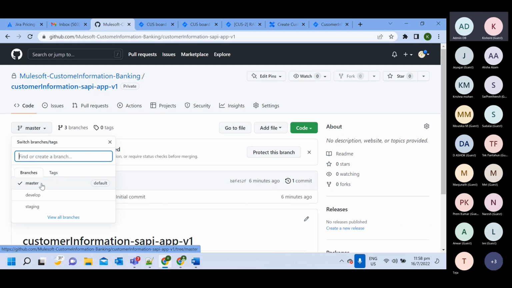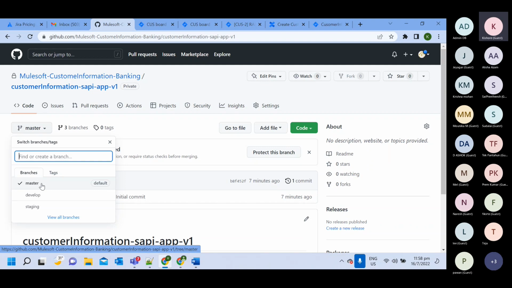I hope everyone understands this branching, why we maintain multiple branches and where we should use them. It can vary from project to project, but most projects follow this pattern only. Let me know if anyone has any doubt.